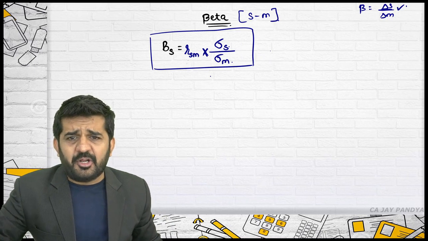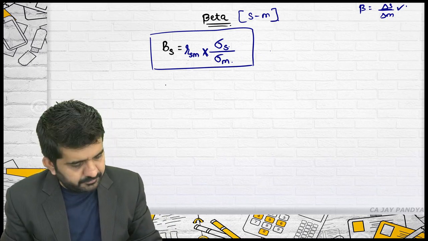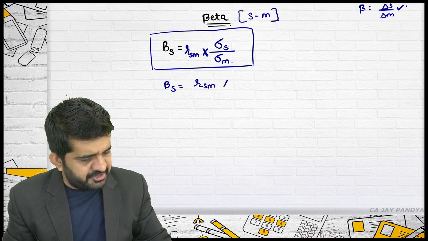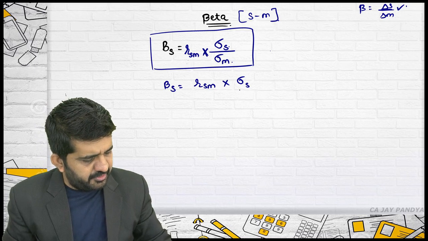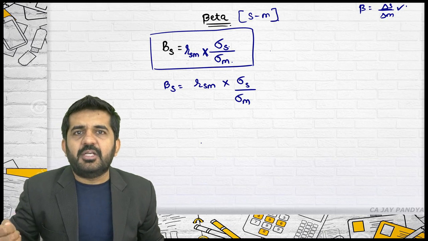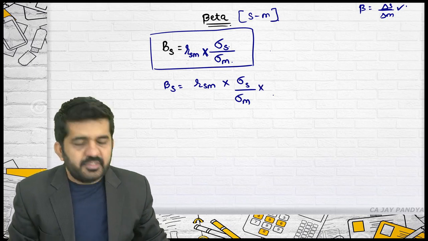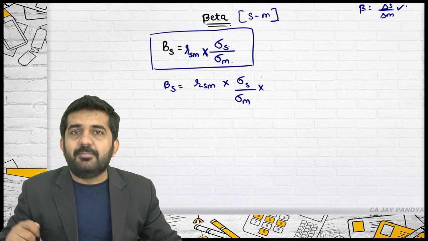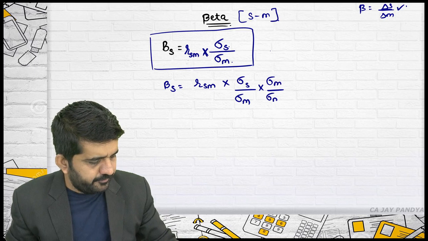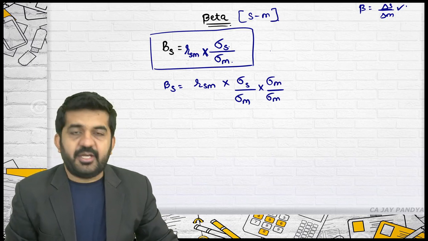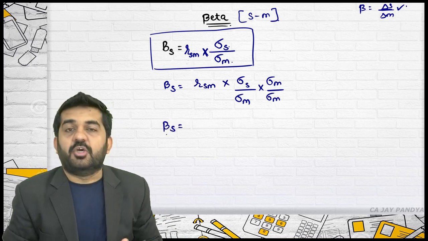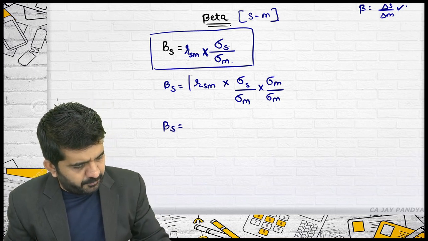I am finding an alternate formula for beta from the same formula. Beta of security is equal to R between security and market, times standard deviation of security divided by standard deviation of market, which is already there. Can I multiply and divide by the same variable? That is, I multiply in the numerator as well as the denominator by the same variable. Yes, I can do it. Numerator standard deviation of m, denominator standard deviation of m. Beta of the security will be, see the numerator properly.